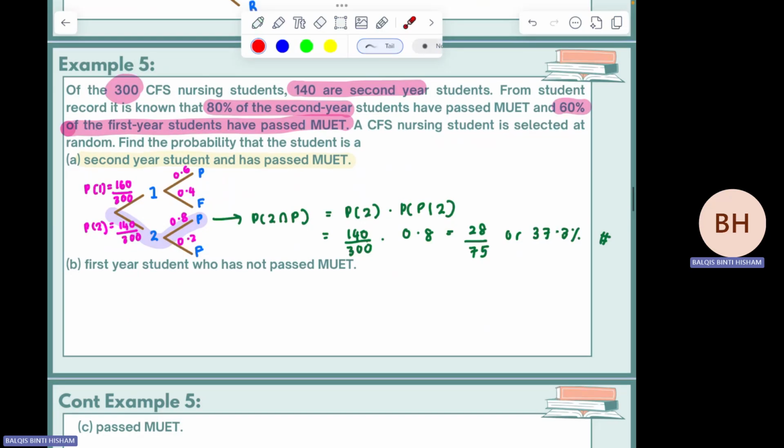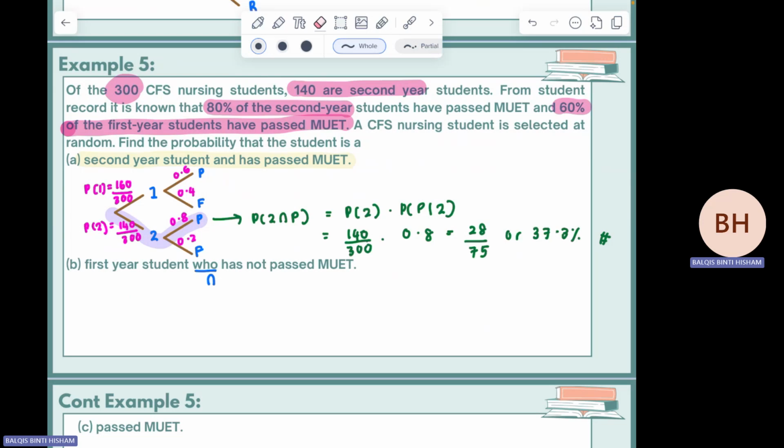Okay, for part B, if the student is a first year student who has not passed MUET, find the probability that the student is a first year student who has not passed MUET. The word "who" also represents the intersection event. When "who" is in the middle of the sentence, it is an intersection. The question asks P first year given that second is, 0.2. Sorry, 0.2. Who is intersection. It is not given that.